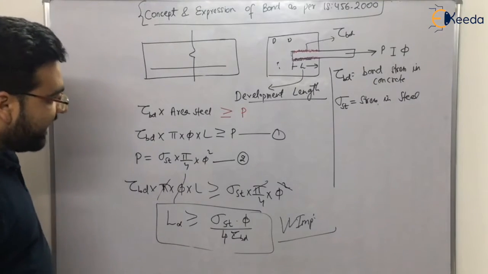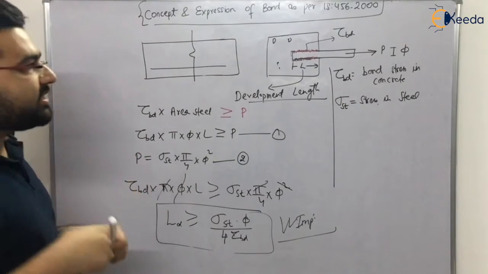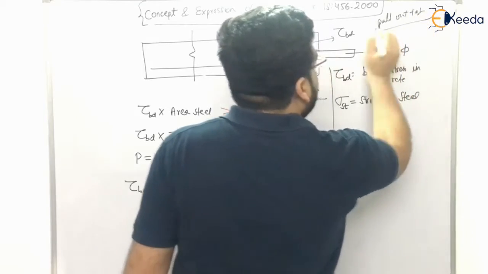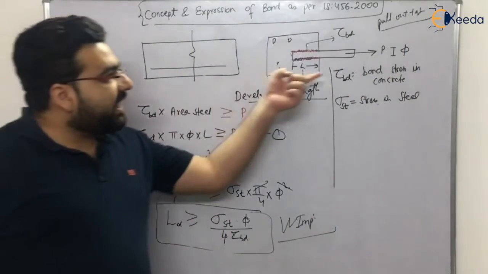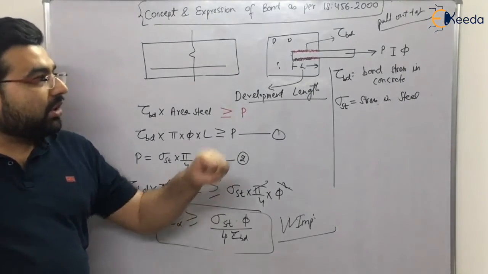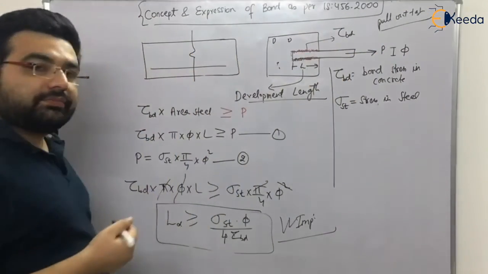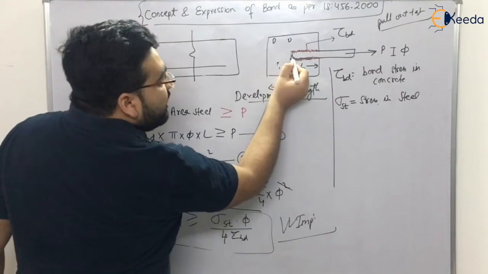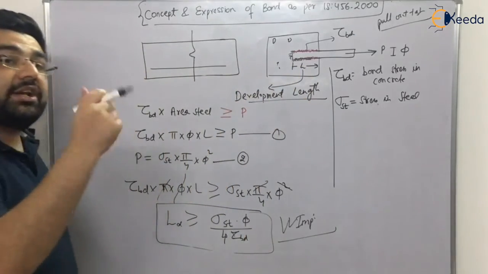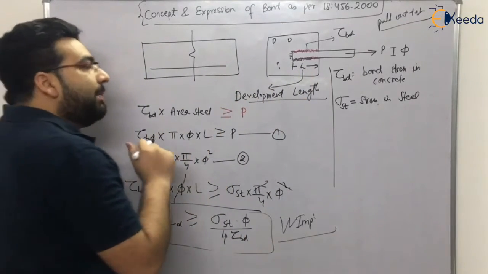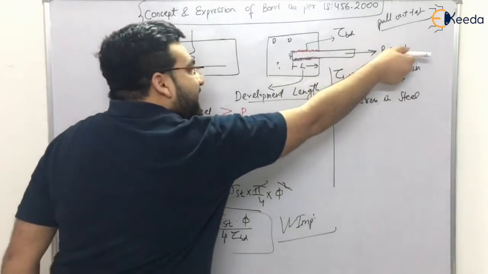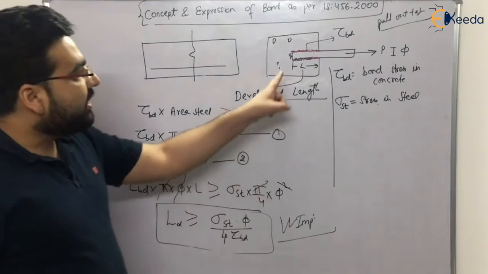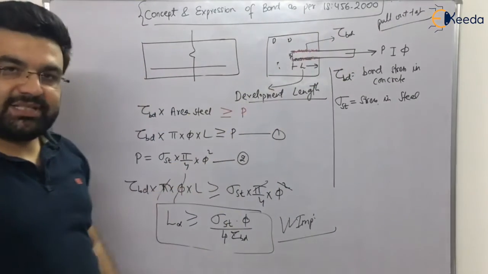Now, what does the IS code say? The IS code says that this was a pull-out test. This is known as a pull-out test. This was the case when you apply tension. What will happen if you apply compression? Obviously, there should be something. IS code says that if you apply compression, then this part also plays a certain role. Again I am repeating: if you are applying compressive force, this part will also play a certain role for the development, for the bond stress.